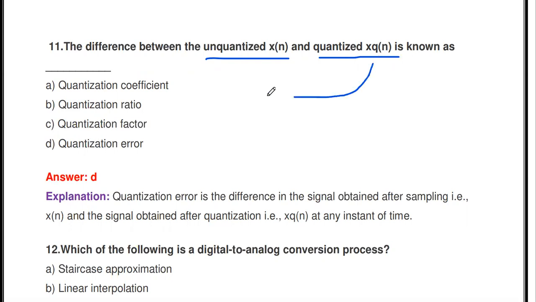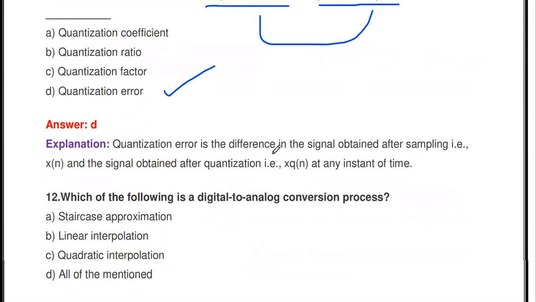The difference between x q of n and x of n is called the quantization error. So the quantization error is the difference between the signal obtained after quantization and the signal after sampling.